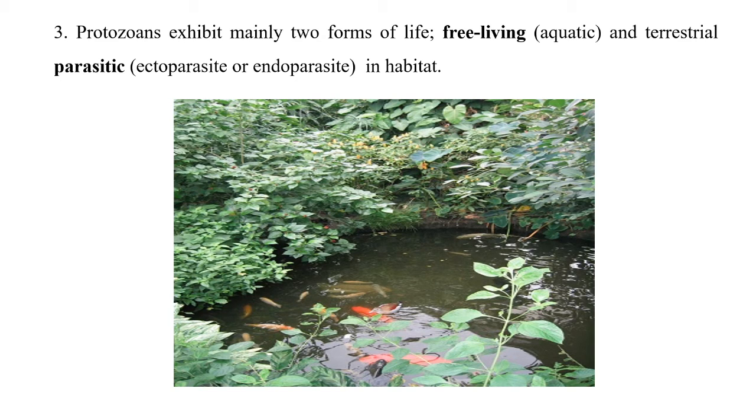Whenever they occur on the body of a host, they are called ectoparasites, and whenever they are present in the body of the host and obtain their food, they are called endoparasites. So some of the protist animals are ectoparasites and some of them are endoparasites. So protozoan organisms occur in both forms, that is free living as well as parasitic.